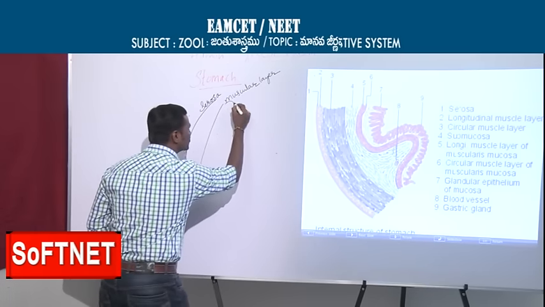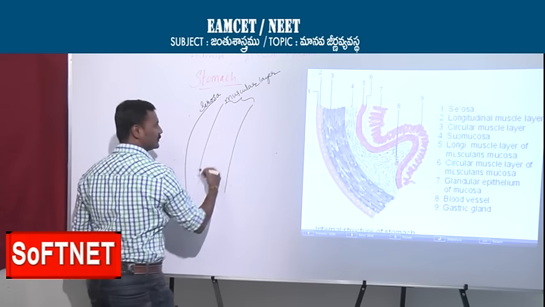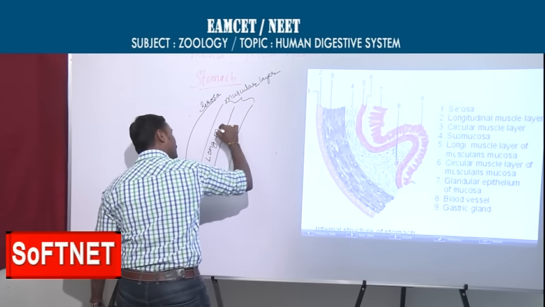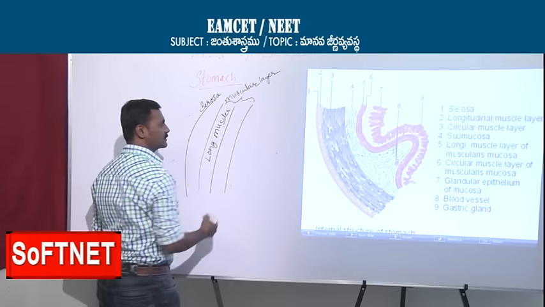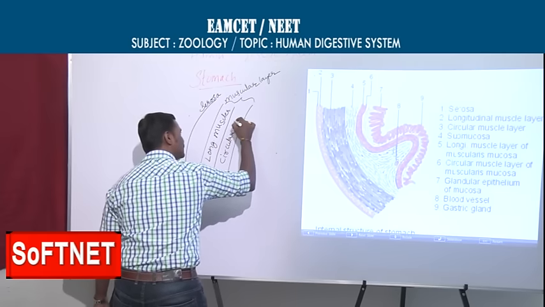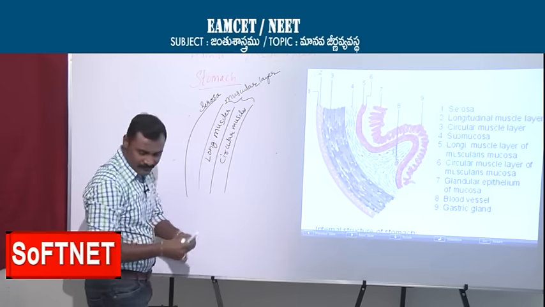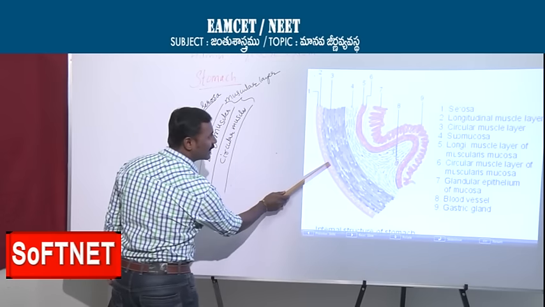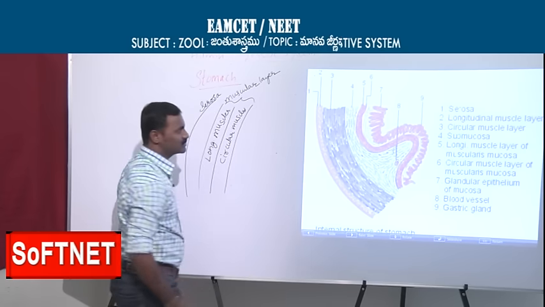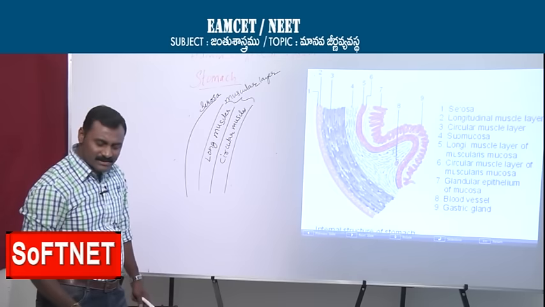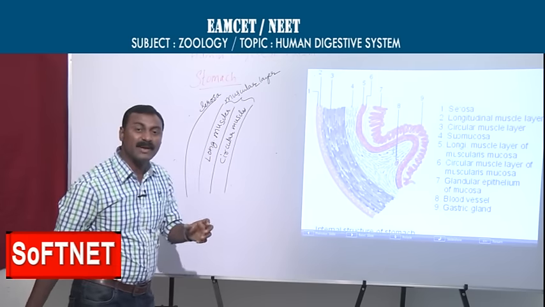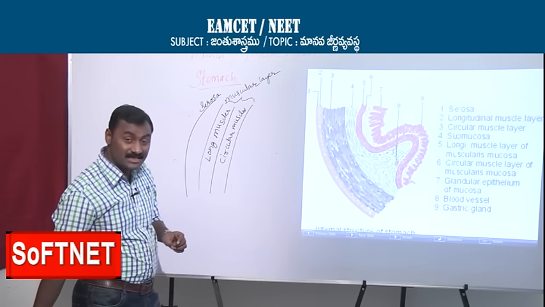In the muscular layer there are two types of muscles. First we will see the longitudinal muscles. Then next we can see the circular muscles. So first this is the serosa, then the longitudinal muscles, and then the circular muscles. Because of these muscles, the alimentary canal gets peristaltic movements, called peristalsis.